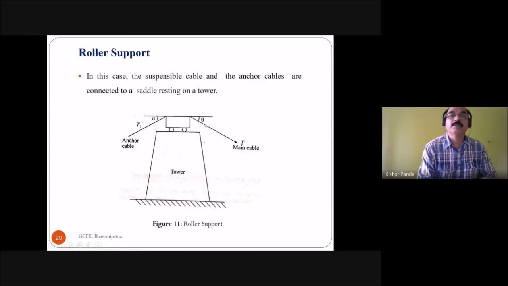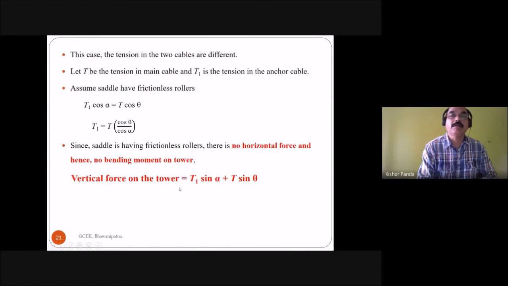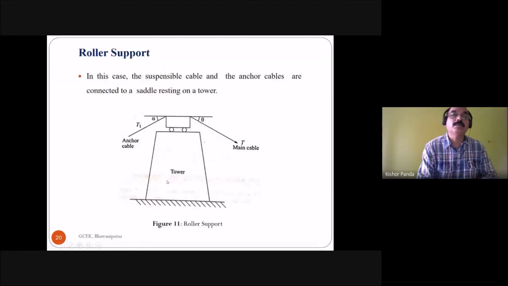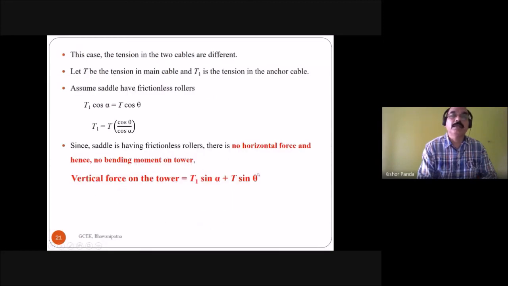You take the vertical component of T and the vertical component of T1: T sin theta plus T1 sin alpha. So the vertical force on the tower is equal to T1 sin alpha plus T sin theta. Here there is no horizontal force and no bending moment. In the case of roller support, only the vertical force on the tower has to be found.